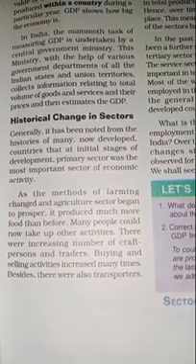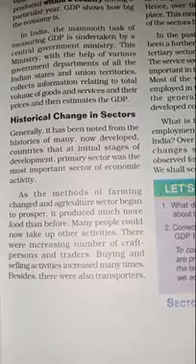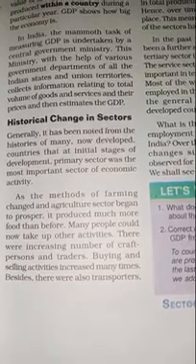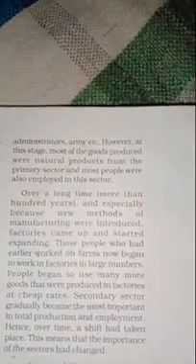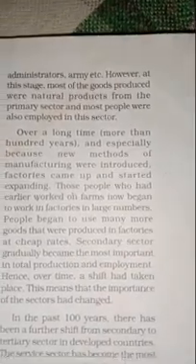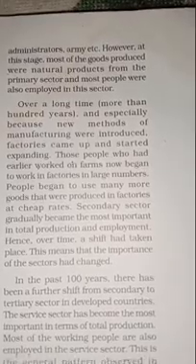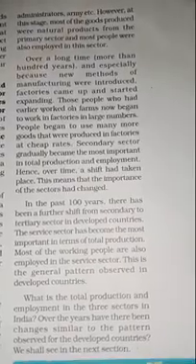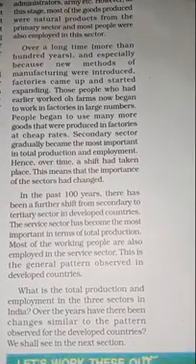There were an increasing number of craftspersons and traders. Buying and selling activities increased many times. Besides, there were also transporters, administrators, army, etc. However, at this stage, most of the goods produced were natural products from the primary sector, and most people were also employed in this sector. Over a long time, more than 100 years, and especially because new methods of manufacturing were introduced,